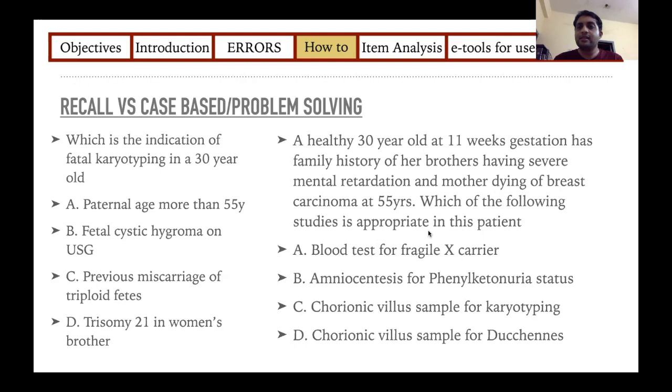Whereas to answer this question, first I must know, out of the given family history and other history, which is the risk factor for her pregnancy, and considering that risk factor, what is the likely diagnosis, and for that diagnosis, which is the most suitable laboratory investigation. So you can imagine the level of thinking that must go on for the student to answer this particular question.